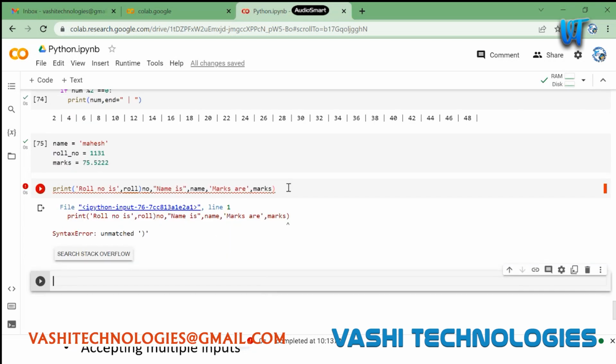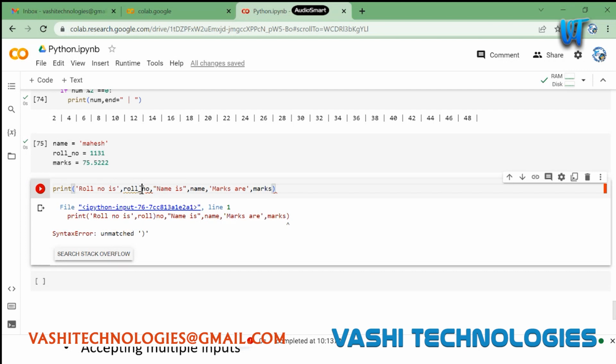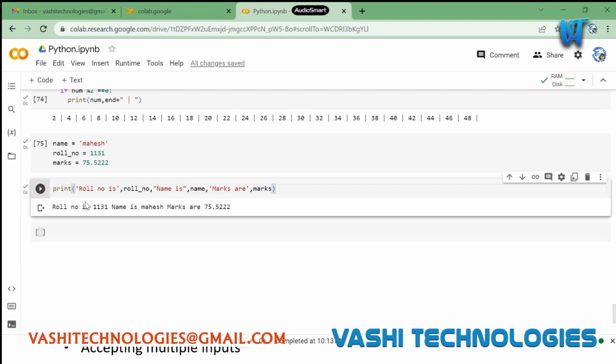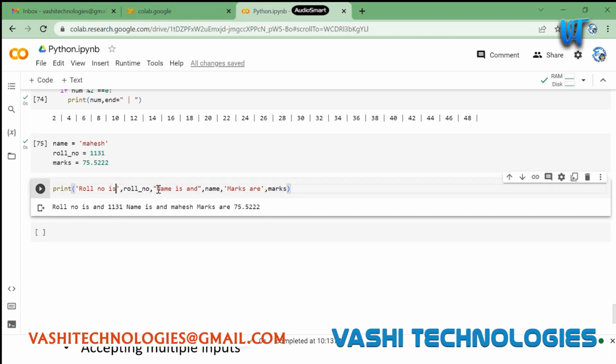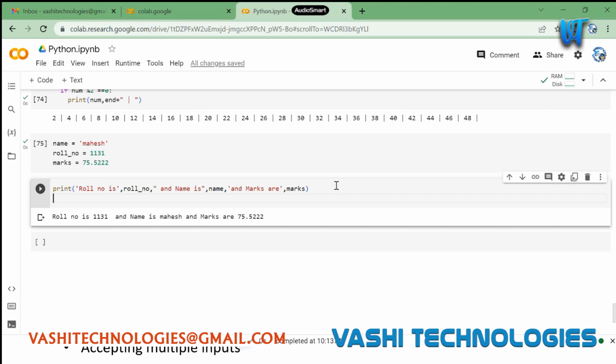You can see roll number is 1131, name is Mahesh, and marks are this, right? Just trying to format it in some meaningful way. So this is one way which we can use. So same thing we can do in a different way. Print of.